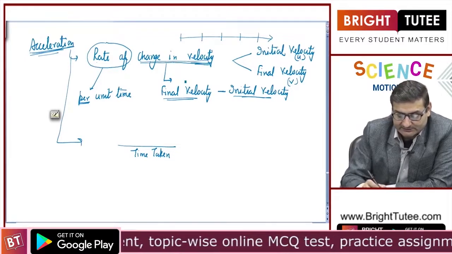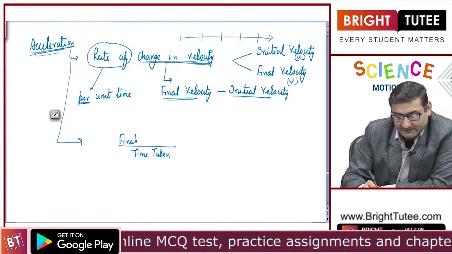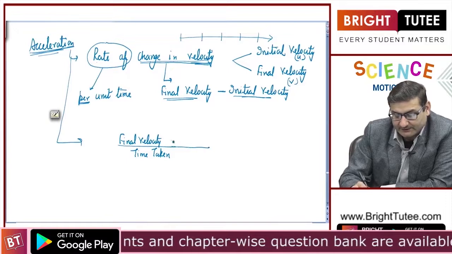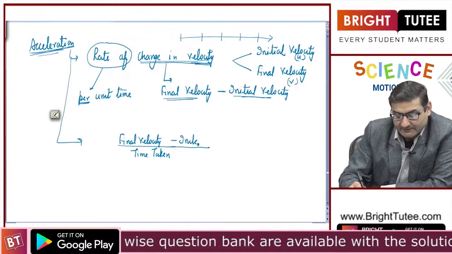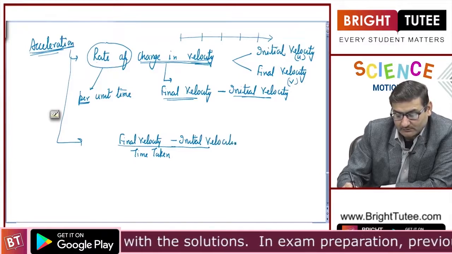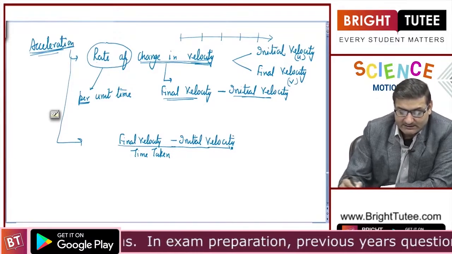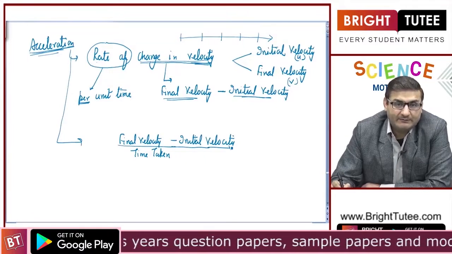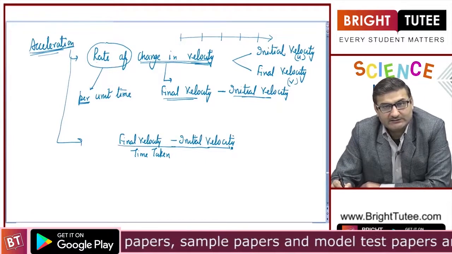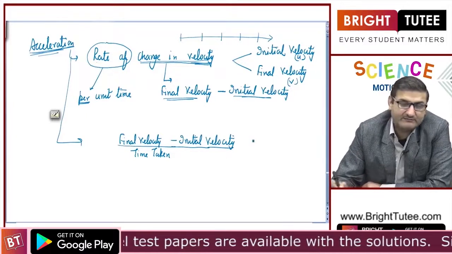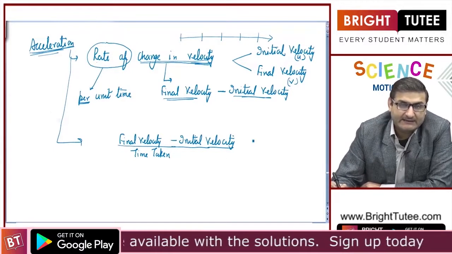Change in velocity is final velocity minus initial velocity. So acceleration is equal to change in velocity per unit time, or final velocity minus initial velocity divided by time.